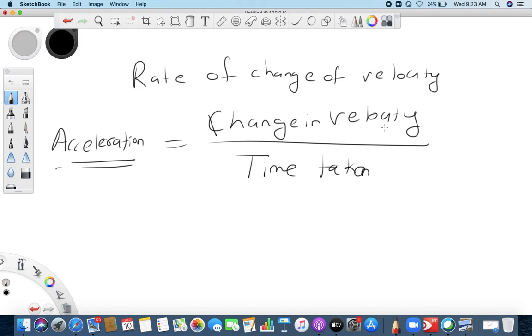Now you remember when you drive a bike, you use the words give accelerator, right? What does that mean? When you give accelerator, it means that you are accelerating. Your speed of bike or car increases.